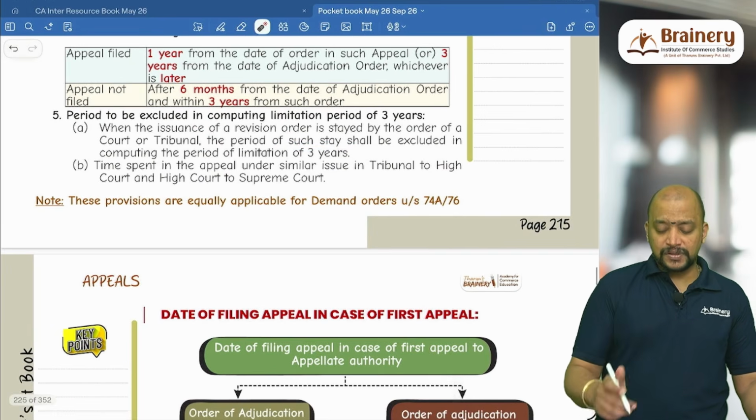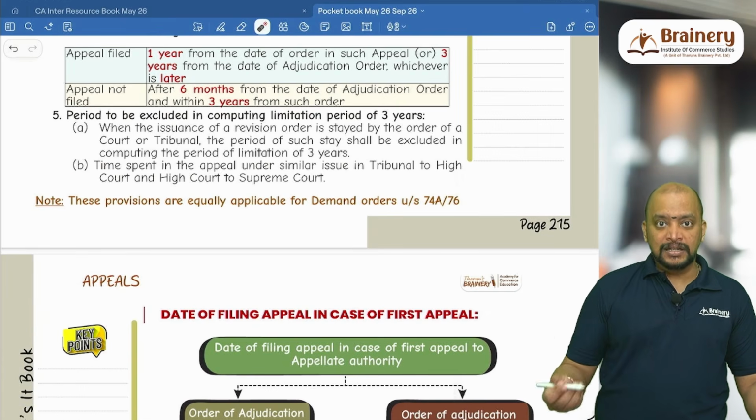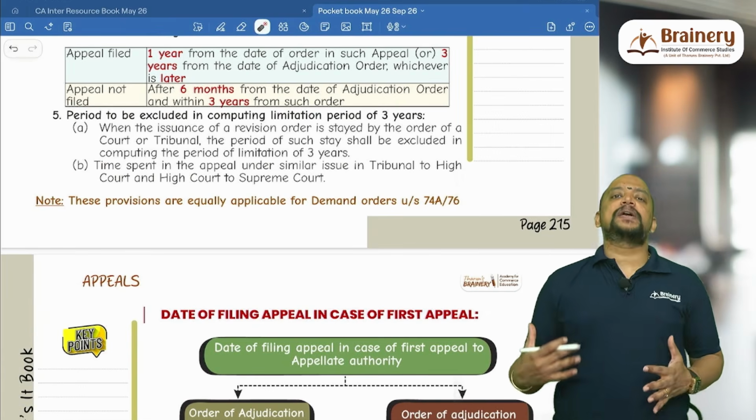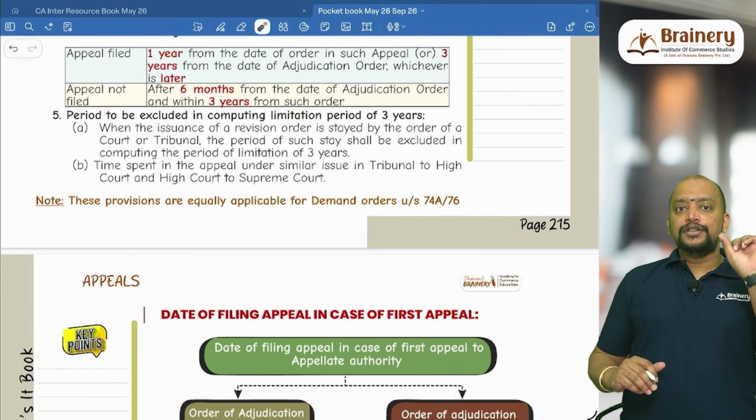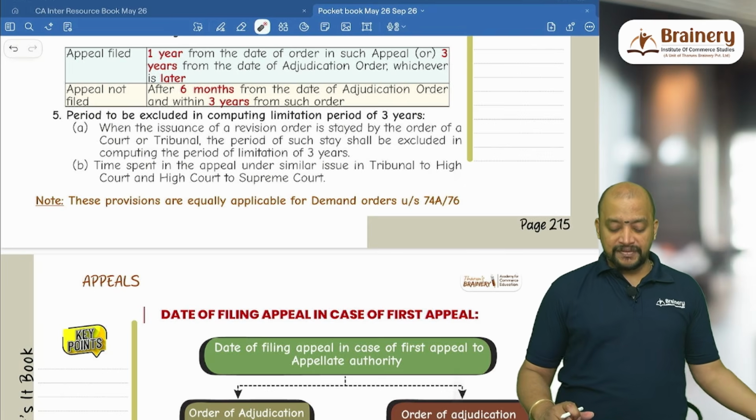And all these provisions, that the stay period should be excluded, and the similar time limit, like a similar appeal pending in the court, that should be excluded. These 2 points are common even in case of demand order under 74A and 76.